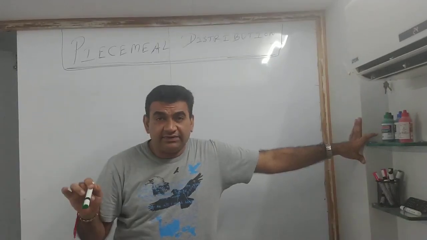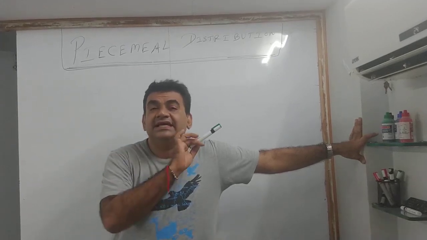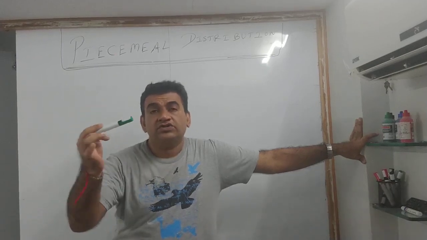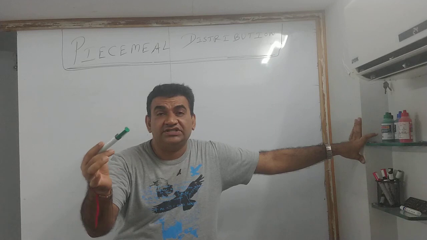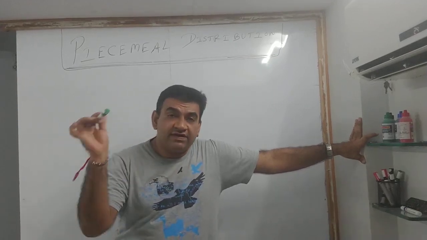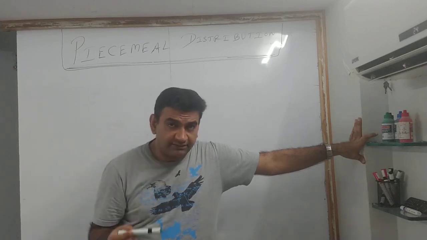In this entire chapter, one good thing for those who don't like accounts, to be honest, there are no journal entries, there are no ledger accounts. What you are supposed to do here is just make calculations and prepare a statement. In fact, there are statements only where certain calculations are to be made. I am coming to that in some time.